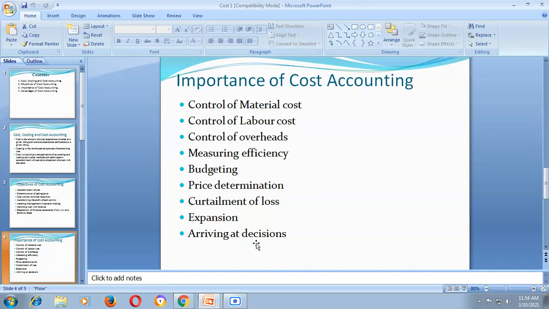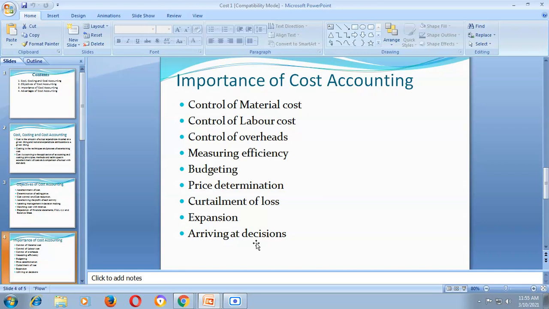Third point is control of overheads, means to control all indirect expenses which are incurred in the factory, in the office department, and in the sales department. So to control and to minimize these overheads in the factory, in the office, and in the sales department, cost accounting is very useful.